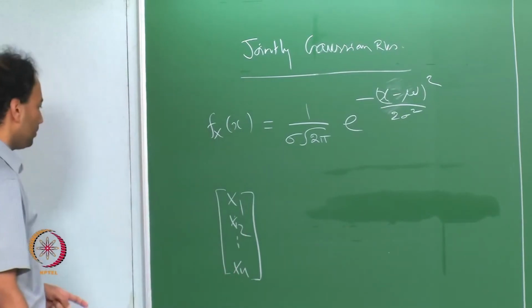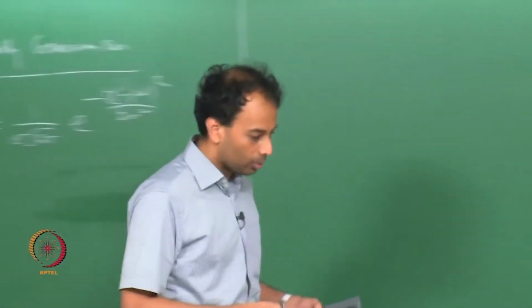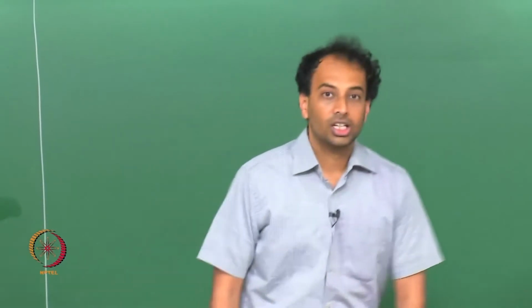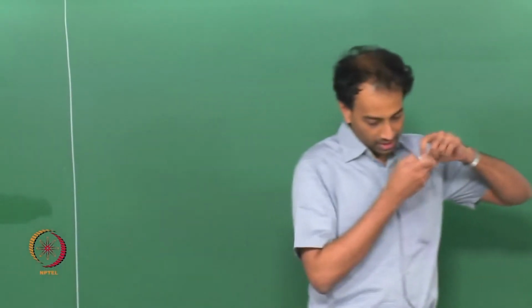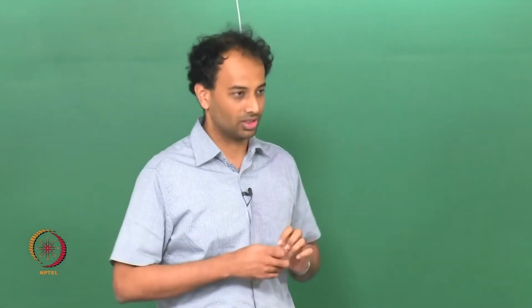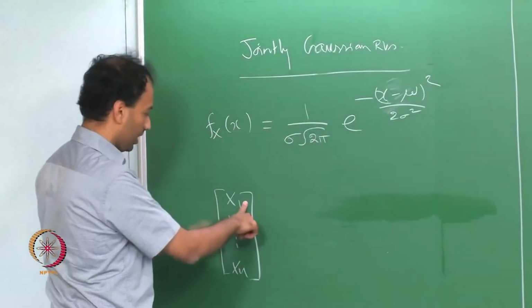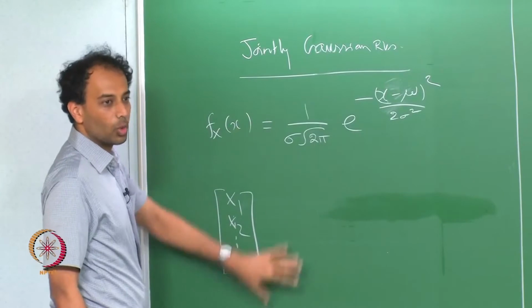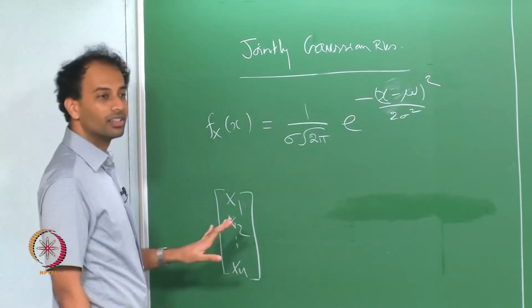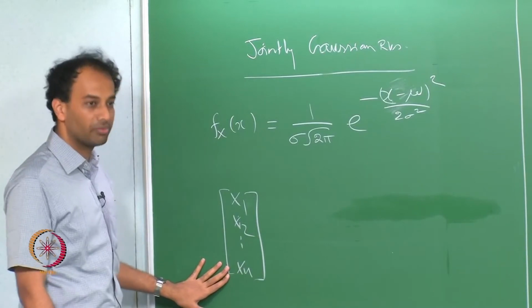One thing in particular I want to say right away is that a random vector is not said to be a Gaussian random vector just because each of the entries is Gaussian. If I tell you that x1 has some Gaussian density and x2 has some marginal Gaussian density and so on, it is not the case that this is considered a Gaussian random vector.